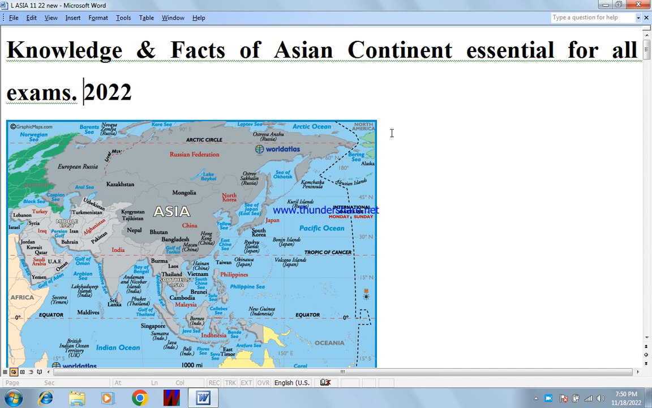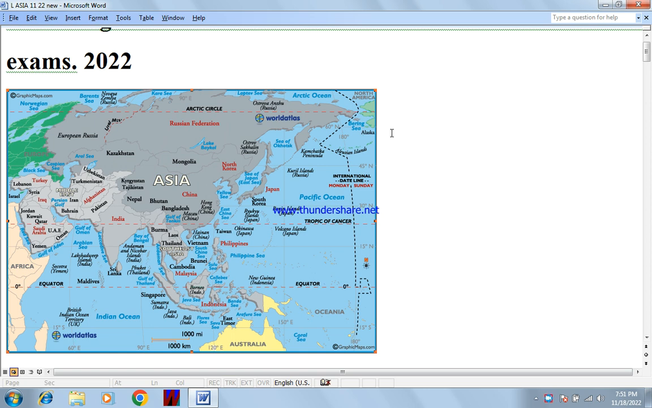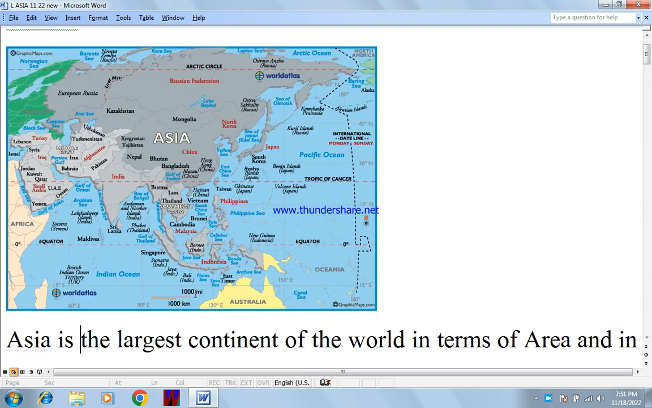Today's topic is knowledge and facts of the Asian continent, essential for all exams of jobs and international relations. This is the Asian map. You must see this is the entire Asian map and I will discuss it.